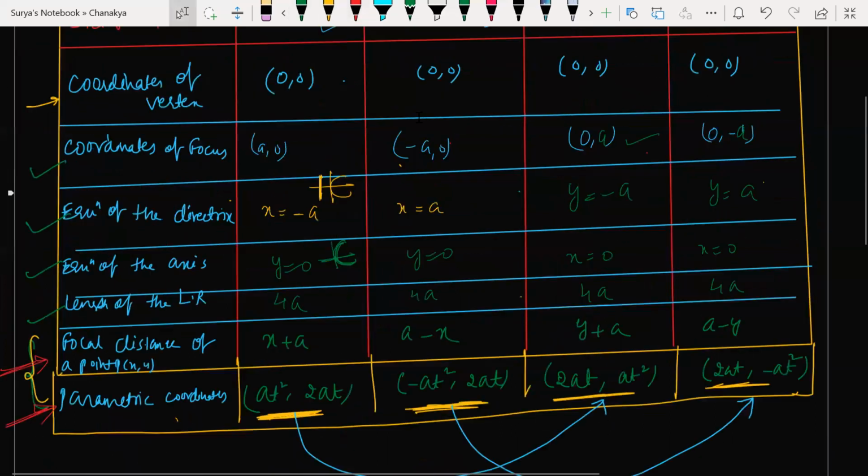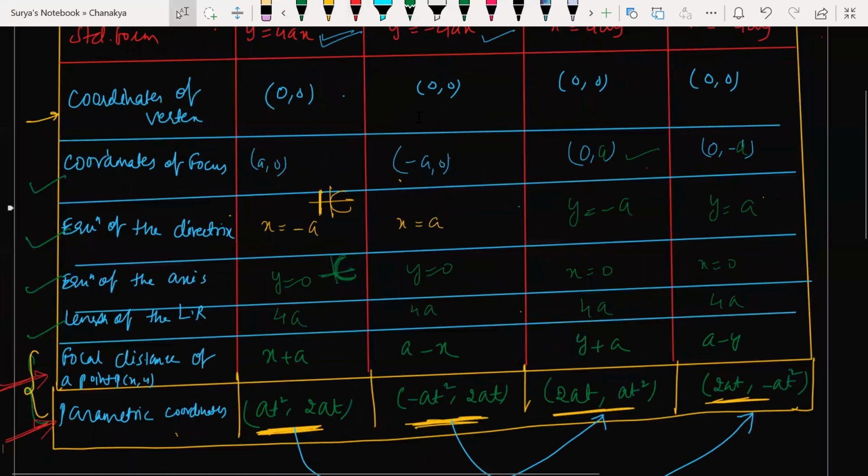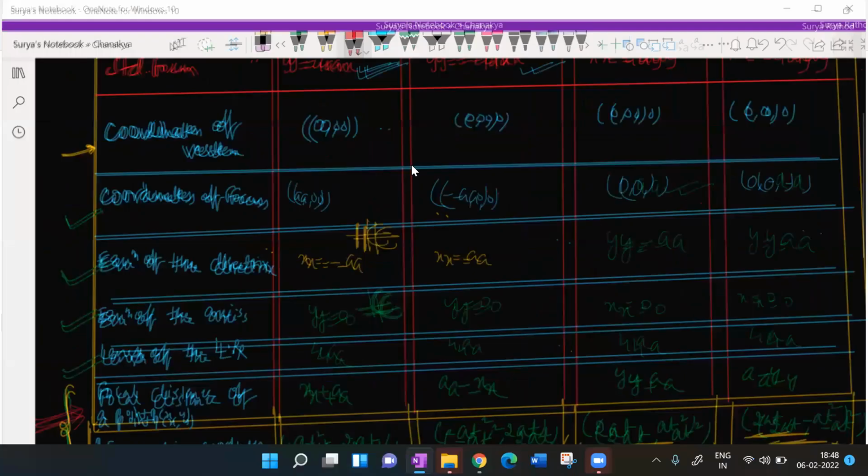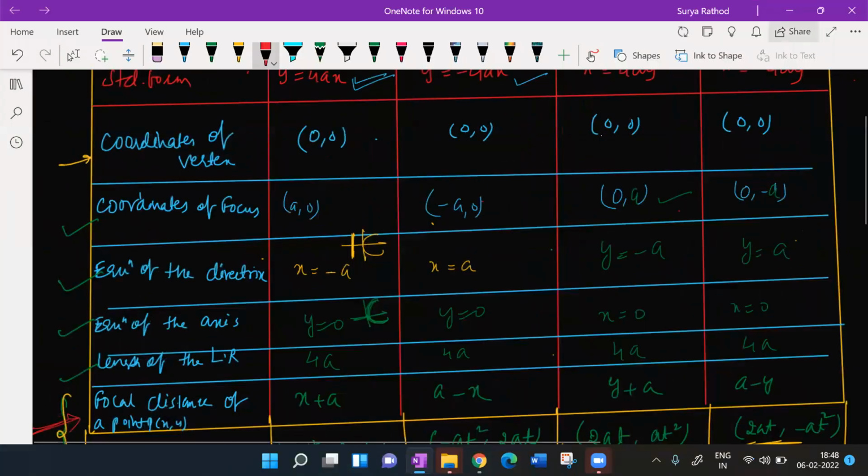Please just follow this now. Once it comes, I'll explain what the parametric coordinates are, why we write all that, and where you will use those parametric coordinates. I'll discuss it after a couple of classes. Okay. Now look at this here.